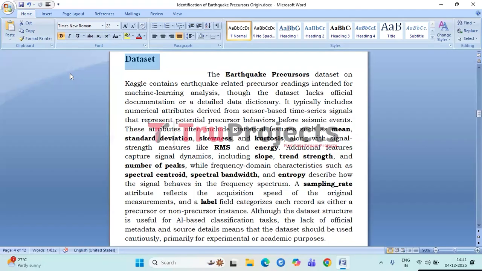Additionally, frequency domain features such as spectral centroid, spectral bandwidth, and entropy offer insights into how the signal is distributed across various frequencies. A sampling rate field indicates how quickly the data was originally collected, while a label attribute classifies each entry as either a precursor or non-precursor instance. While the dataset is suitable for experimenting and developing AI-based classification models, it lacks metadata and verified sources, meaning it should be used primarily for academic or exploratory purposes.